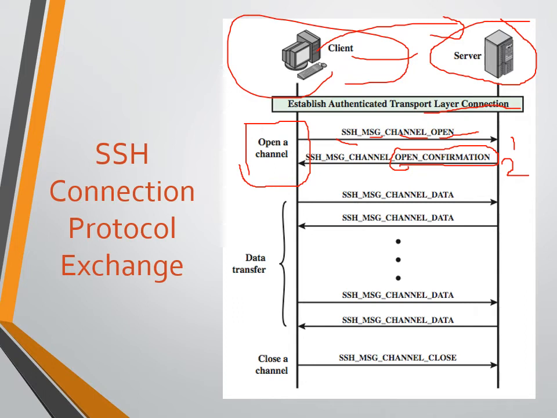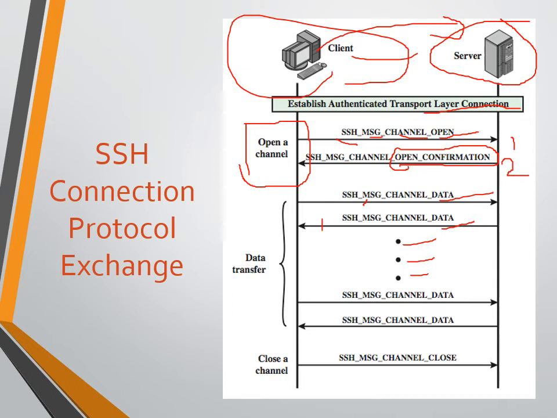Now the client will send messages to the server continuously, SSH_MSG_CHANNEL_DATA. Through the channel, data will be sent. For each data transfer there is an acknowledgement by the server to the client saying yes, I have received the data. So like that we can send many data from the client to the server, and after each data is received there is an acknowledgement by the server until the last data is transferred.